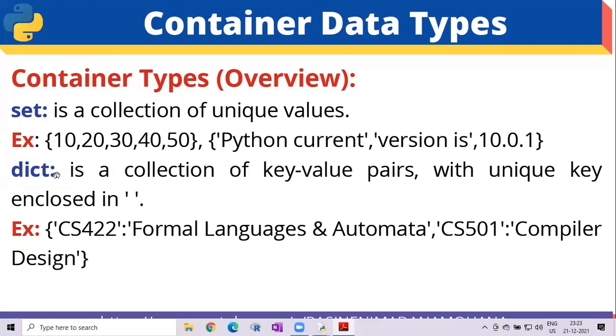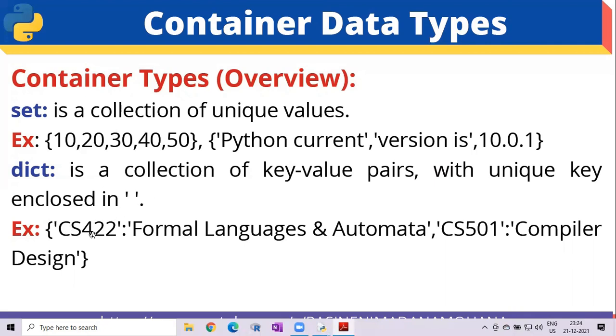Then the last one is the dictionary. It is denoted as dict. This is the reserved keyword. So a dictionary is a collection of key value pairs with a unique key enclosed within single quotes. So here is the key, that is a unique code, followed by its string or value. With the unique code, you can print the associated value from the dictionary.